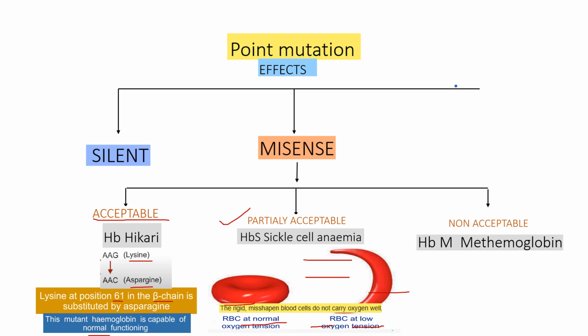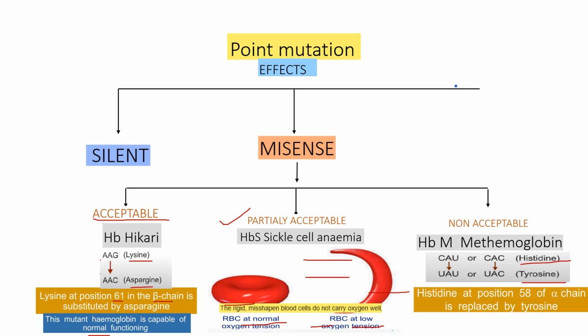In the non-acceptable category, hemoglobin M, histidine is replaced by tyrosine at position 58 of alpha chain. This makes hemoglobin M incapable of combining with oxygen, so it will come under the non-acceptable category.